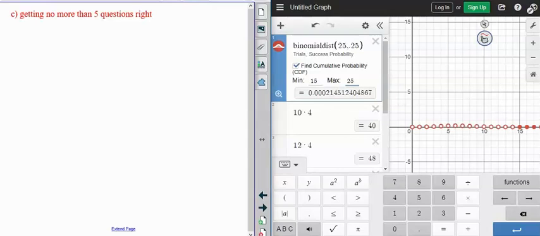So two more questions. Getting no more than 5 questions right. First off, again, n is 25. P is still that 0.25, 25 hundredths. So we still have that. With that, it says getting no more than 5 questions right.